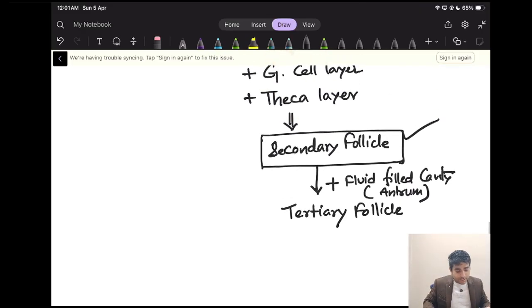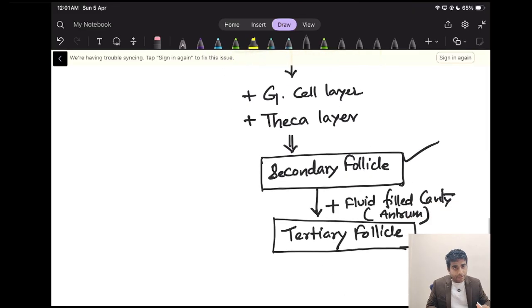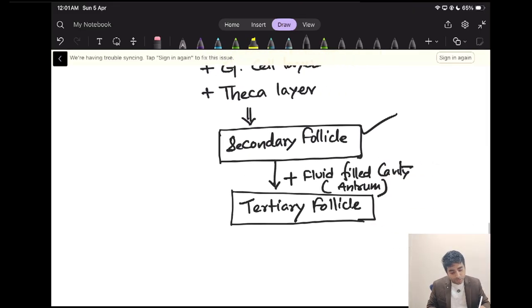So from the primary follicle, with the granulosa cell layer as well as a thicker cell layer, it becomes the secondary follicle. In the secondary follicle, if there is formation of a fluid filled cavity, we call it the antrum. So secondary follicle plus antrum is equal to tertiary follicle. Now remember, in the primary follicle, secondary follicle or tertiary follicle, the primary oocyte is there.